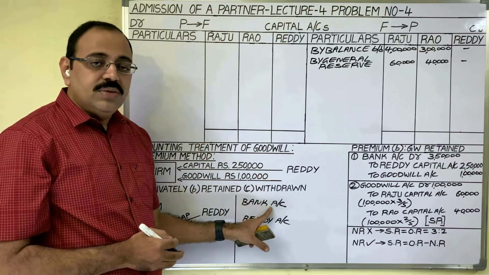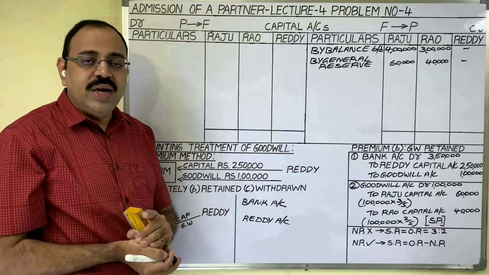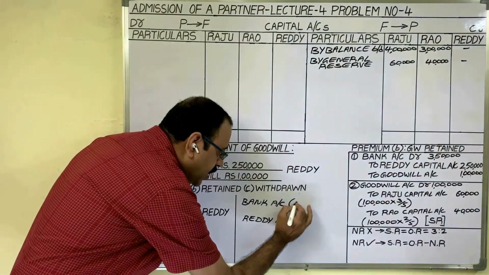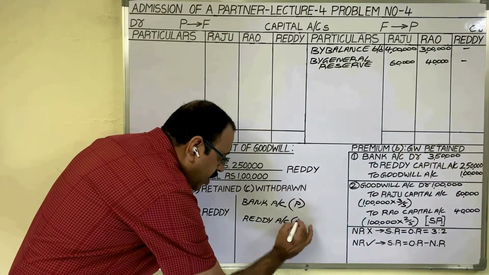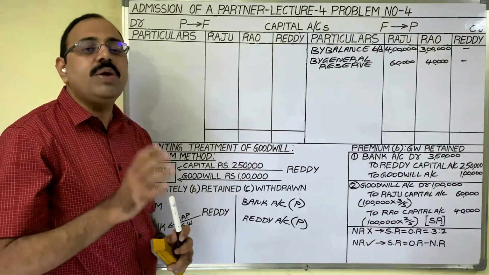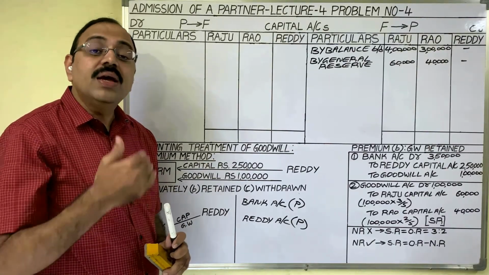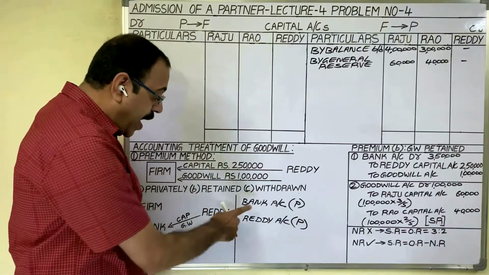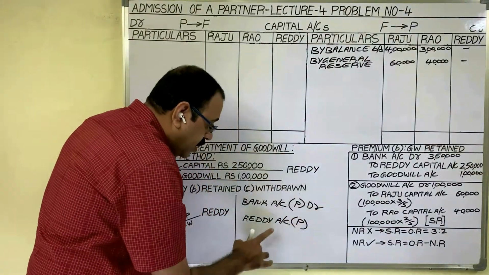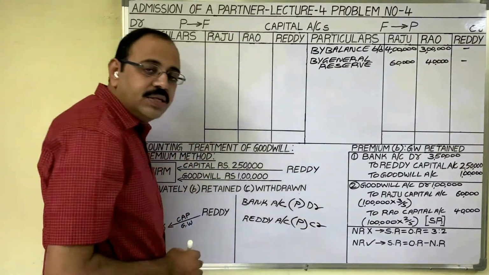A bank account with one firm's name, if you open any account, it is a personal account. So bank account is a personal account. Reddy account with the person name we open, this is also a personal account. Personal account rule: debit the receiver, credit the giver. Bank is a receiver, debit bank account. Reddy is giving, he is a giver, credit.